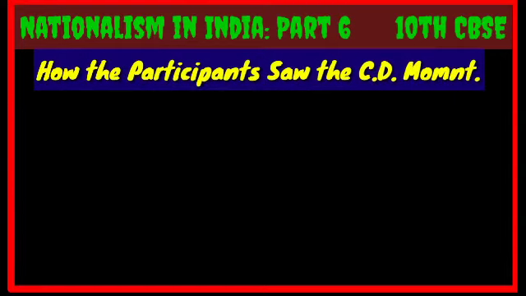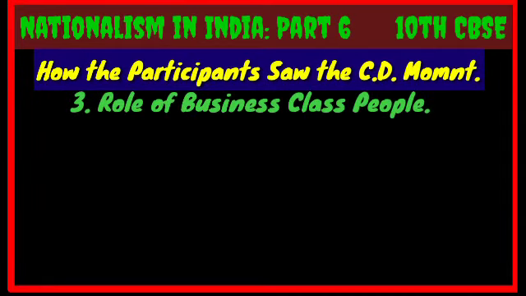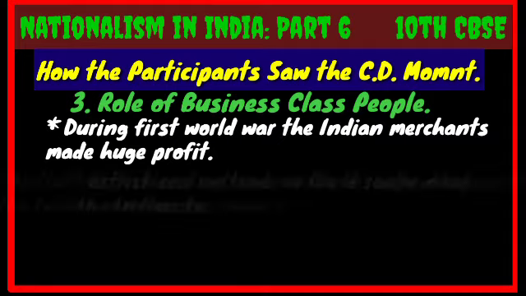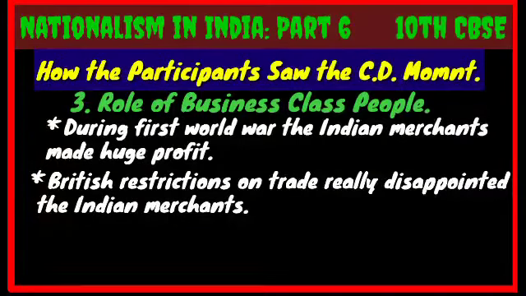Thirdly, let us analyze why did the business class people join civil disobedience movement. During World War I, the Indian merchants and industrialists made huge profits because there was much demand for the machine-made products or war-related products. When they were trying to expand their business, the British restrictions on their business activities really disappointed them. Remember, the business class people suffered a lot, first of all, from the British restrictions imposed on business activities.